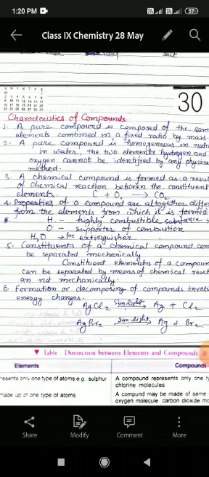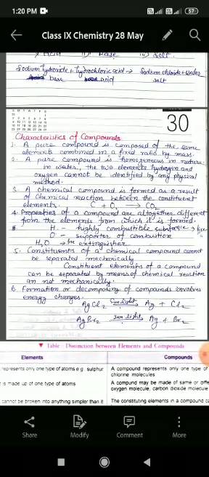And now students, we will discuss the characteristics of compounds. The first characteristic of a compound is that a pure compound is composed of the same elements obtained in a fixed ratio by mass. As we mentioned earlier, in a compound the same elements are always present in a fixed ratio by mass, whatever may be its mode of formation.